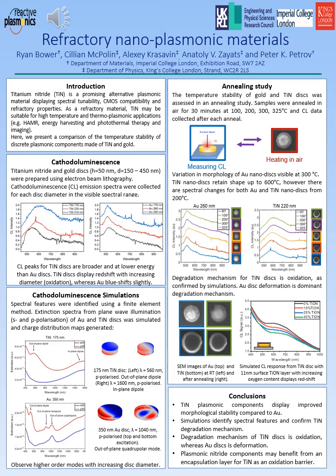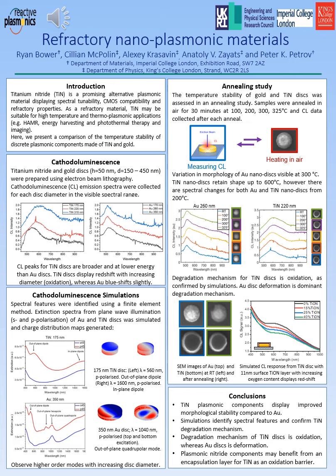In this poster, we present our work on refractory nano-plasmonic materials, where we compare the temperature stability of individual titanium nitride and gold nanodiscs in order to assess their suitability for use in high-temperature plasmonic applications. We fabricated discs of titanium nitride and gold with varying diameter using electron beam lithography, and then assessed their cathodoluminescence response, where we excite with an electron beam and collect the radiation that is emitted into the far field.